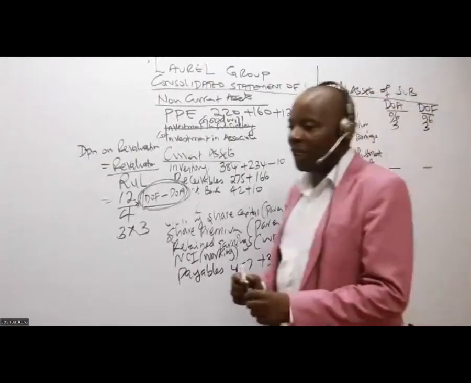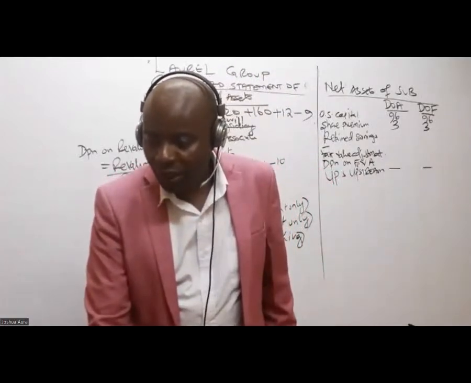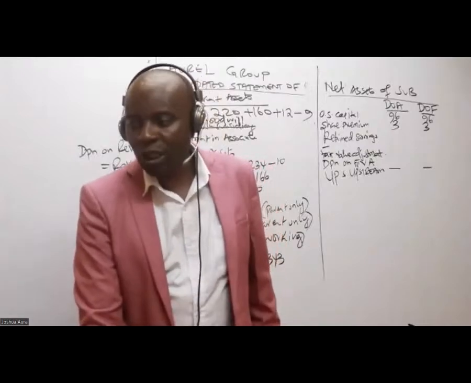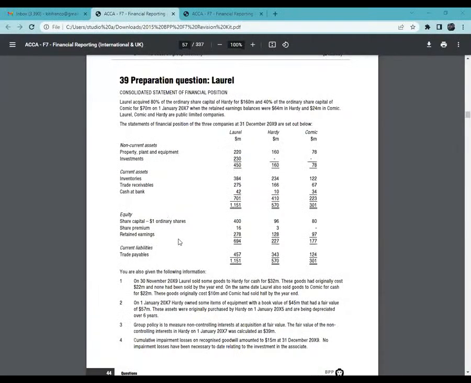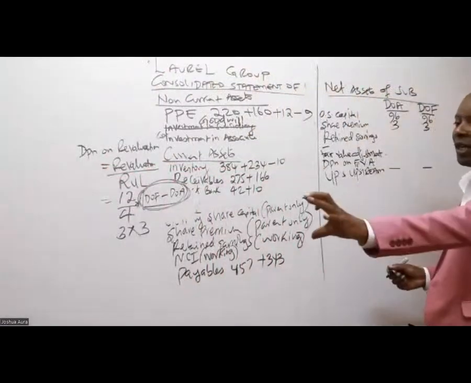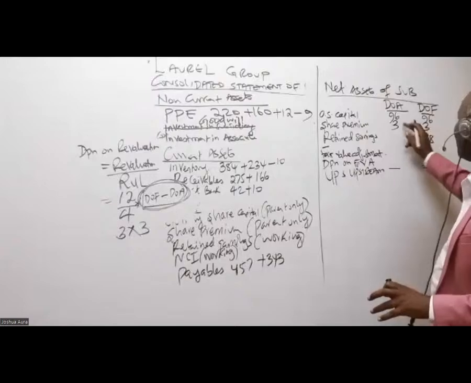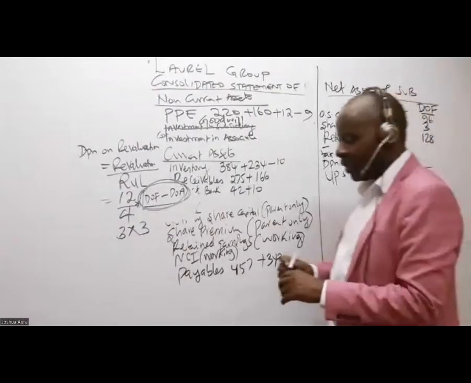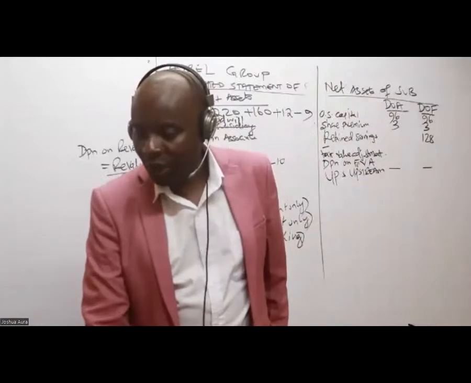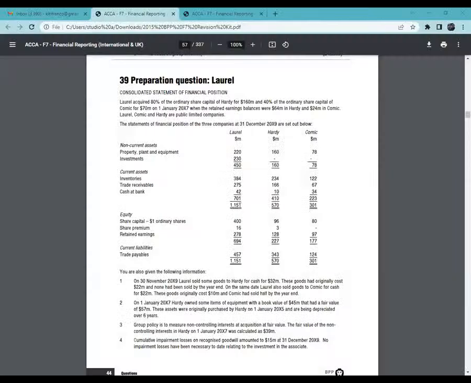So come to the retained earnings. Retained earnings, you must be very careful, because here we expect things to change. So retained earnings, like this retained earnings that we have here of 128. Where should I write this retained earnings of 128? Is it at acquisition or at financial reporting? I've read that figure from the financial statements, financial reports. So we have 128. And then retained earnings at acquisition in most cases will be given to you.